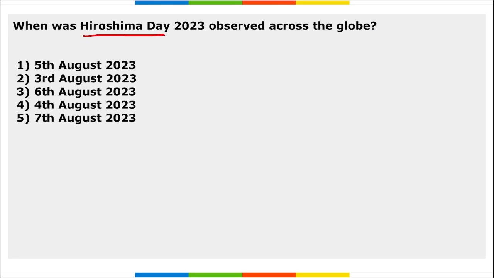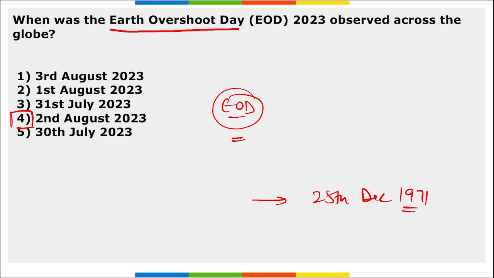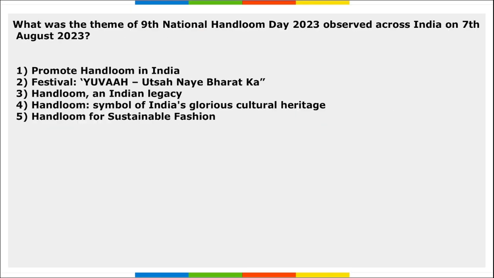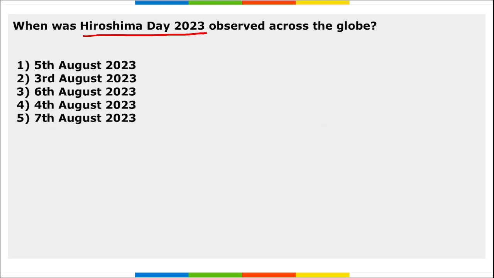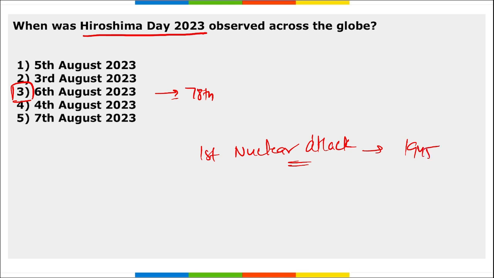Next, when was Hiroshima Day observed across the globe? So Hiroshima Day, when do we observe this day? It was observed on 6th of August, right? 6th of August marks the 78th anniversary of the Hiroshima bombing, correct? And the first ever nuclear attack. The first nuclear attack was on Hiroshima. It was in 1945. Hiroshima, where is it located? It is located in Japan, right?